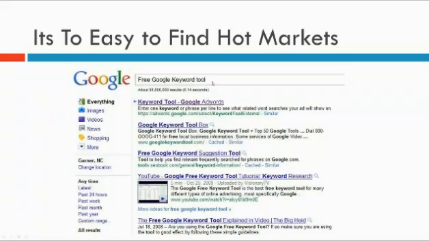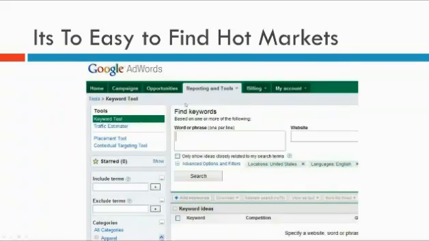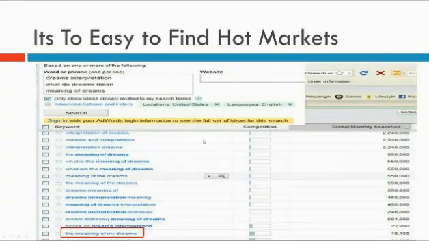So if you type in free Google keyword tool at google.com, usually the first result is what will come up. Click onto that link, and that will take you to a control panel that looks similar to this. This is where you would type your idea. Now remember, we're doing market research, so we're going to type in our idea. So let's say your idea was that you thought about publishing an ebook geared towards pet owners, right? So you would type in something like pit bull owners, or maybe Siamese cat owners, or chow chow owners, right? That's what you would type in this area. Then you would hit search.